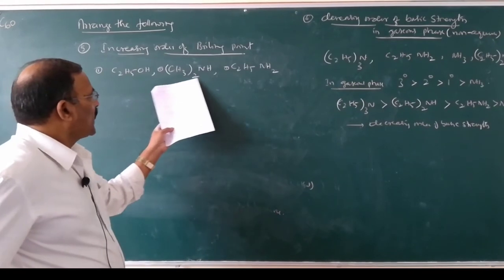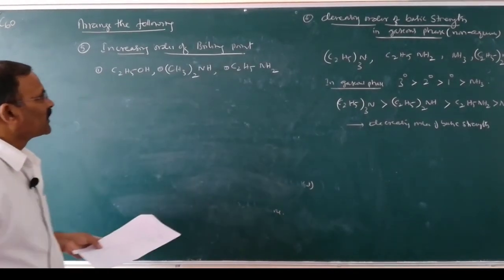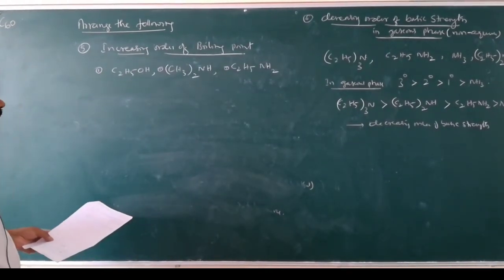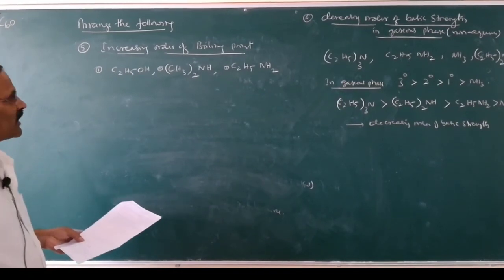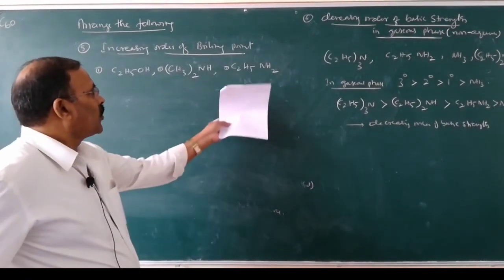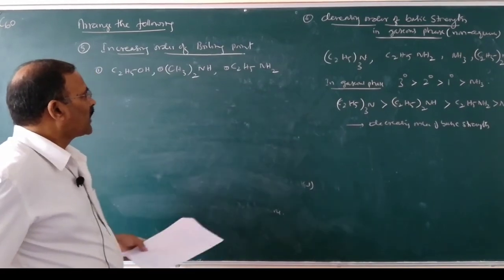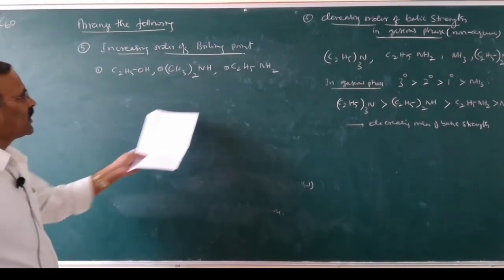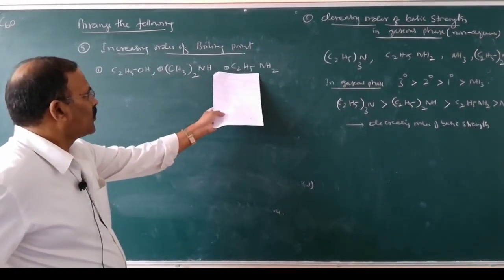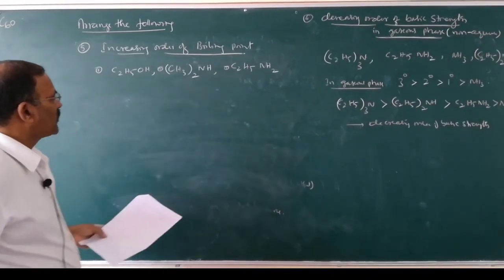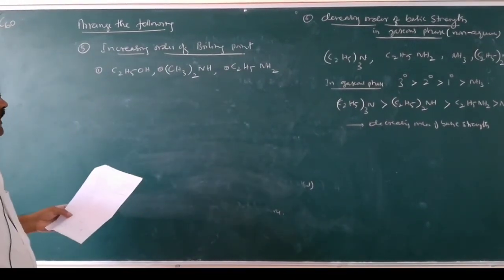Among primary and secondary amines, primary amines have higher boiling point than secondary amines because of more intermolecular hydrogen bonding. Intermolecular hydrogen bonding is less in secondary amines.